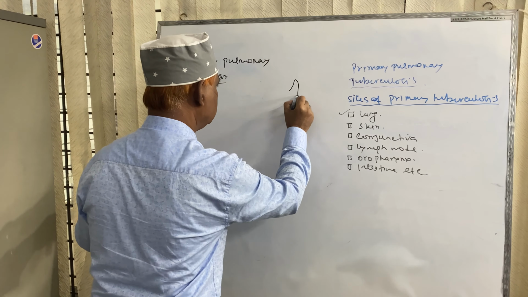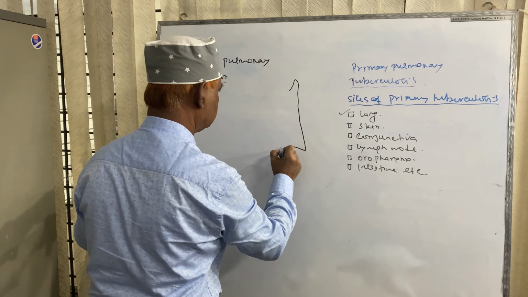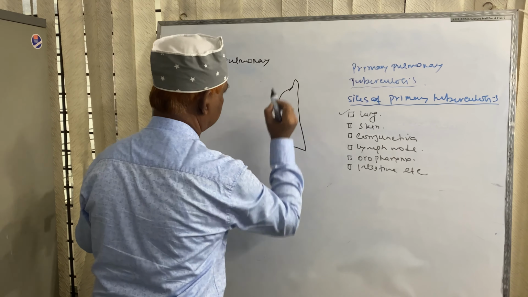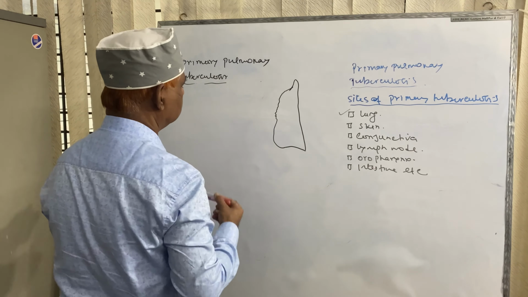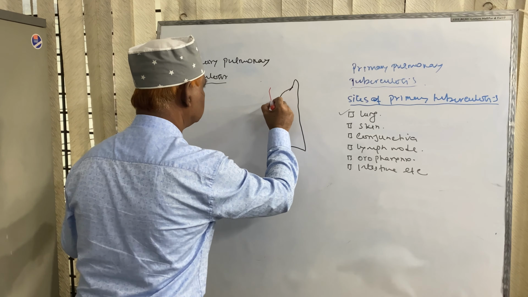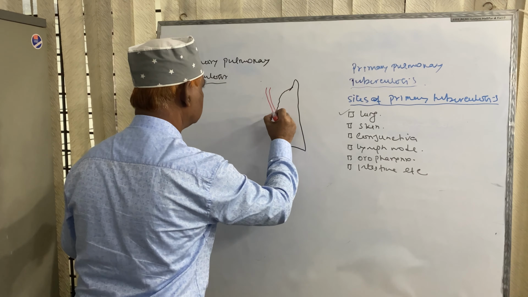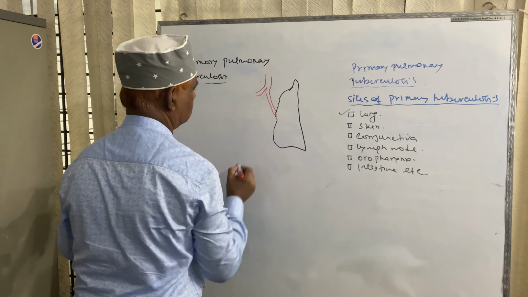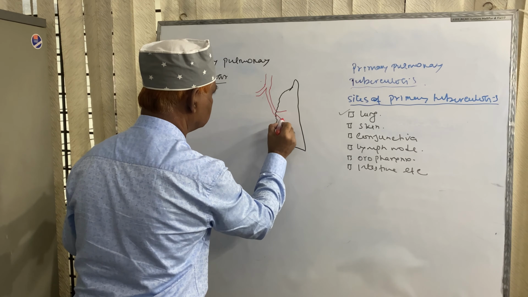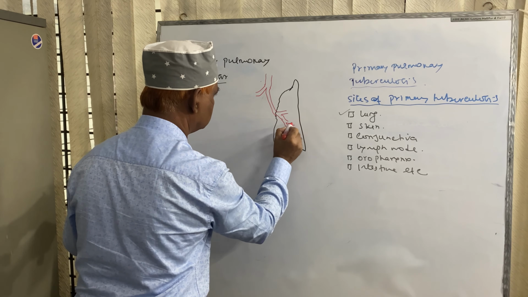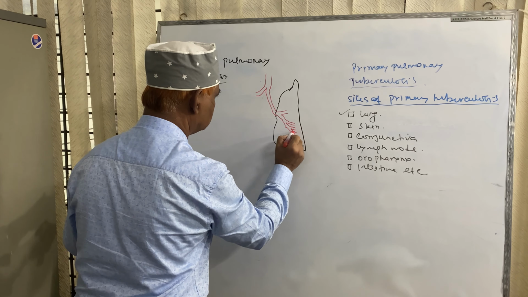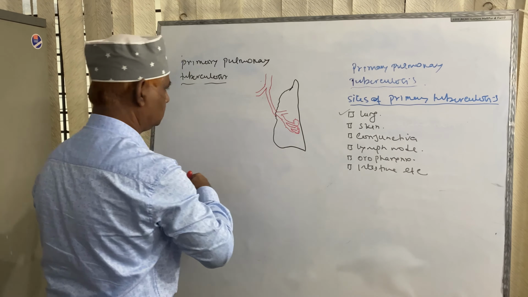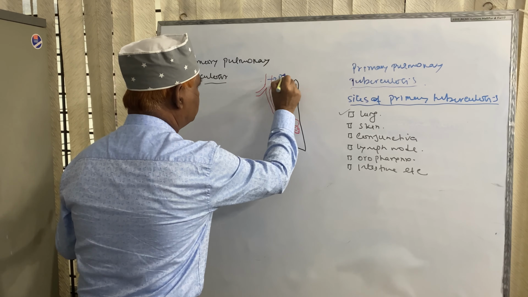Suppose this is lung, this is the bronchial tree, BT.